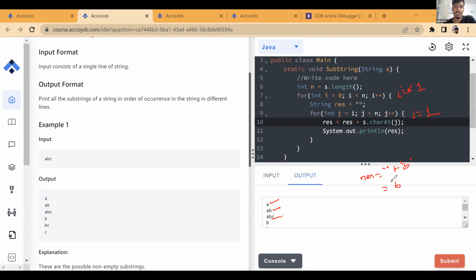So it becomes b as a string. We print b. Next iteration j becomes 2. We add c to this, so it becomes bc. That's what we are printing. And finally j becomes 3, this again terminates, and for the last iteration only c gets added to the string, so it becomes c.